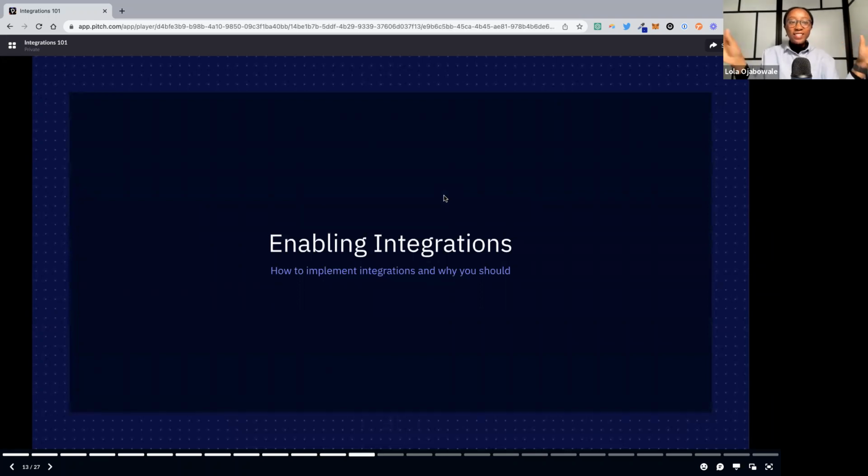All right, so that's just a high level overview on what integrations are. And in the next section, we can jam about enabling integrations, how to implement them, why you should implement them and think about them. And if there are any questions at any time, feel free to unmute and holler.